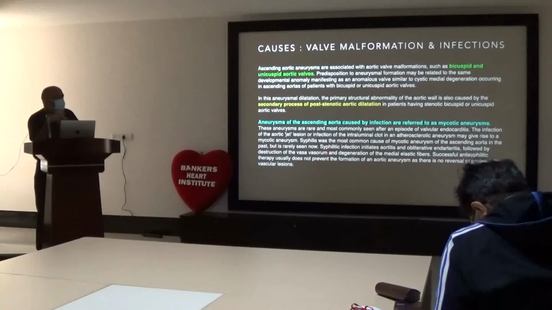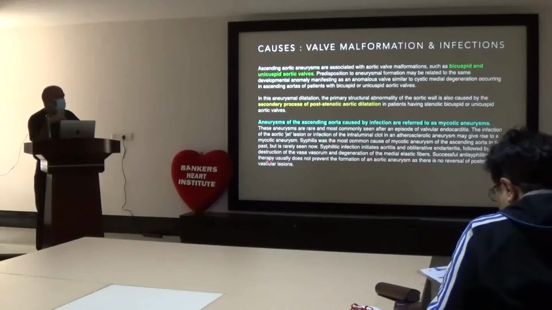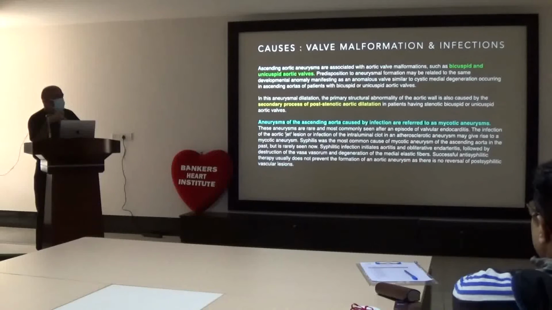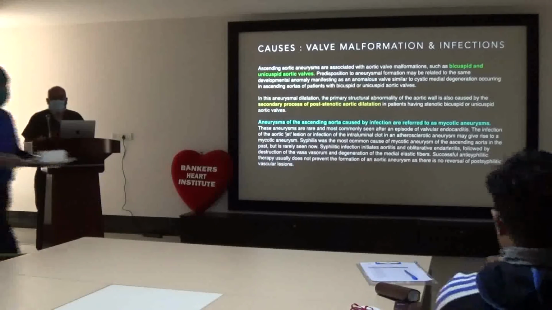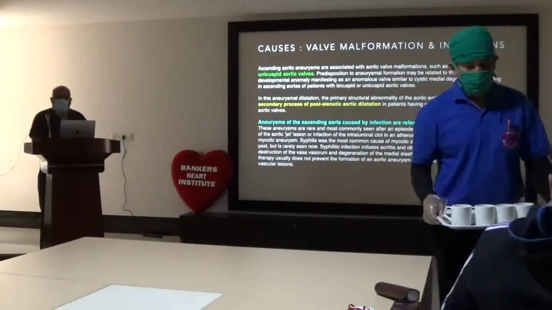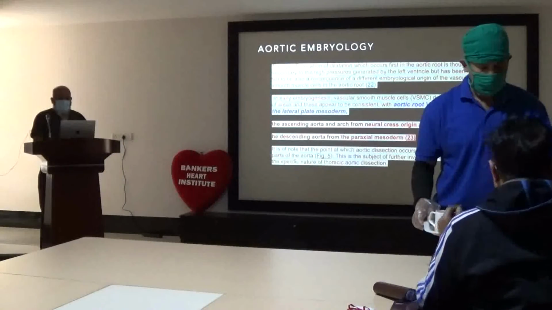seen nowadays. Syphilitic infection initiates aortitis and obliterative endarteritis, followed by destruction of the vasa vasorum and degeneration of the medial elastic fiber. Successful anti-syphilitic therapy usually does not prevent the formation of aortic aneurysm, as there is no reversal of post-syphilitic vascular lesions. So even after anti-syphilitic treatment, there is a chance that a patient can have an aneurysm.